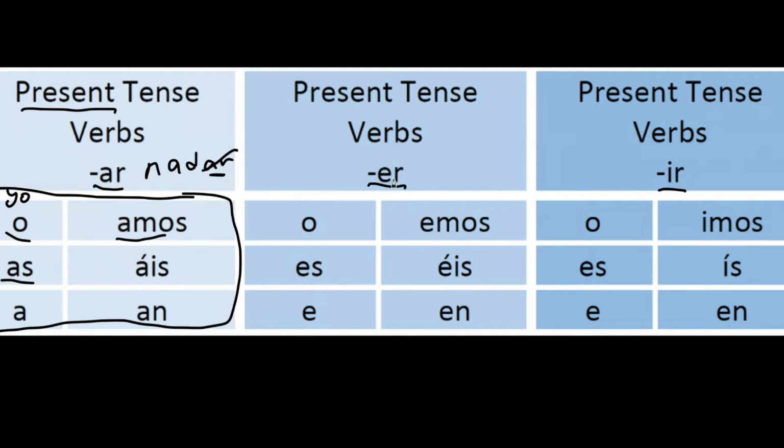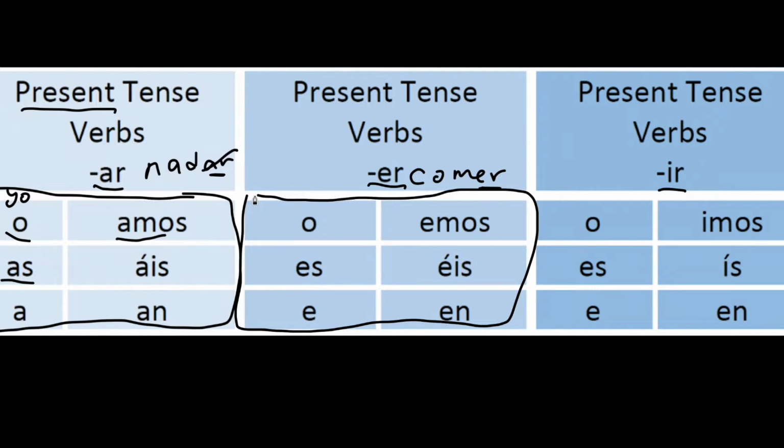Now, if we have an ER verb, such as one of my favorites, comer, notice how it ends in ER here. So, for example, if we wanted to say we eat, we are once again restricted to these 6 in this present tense.